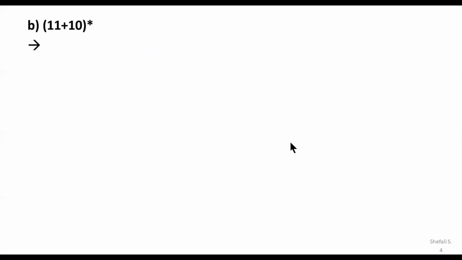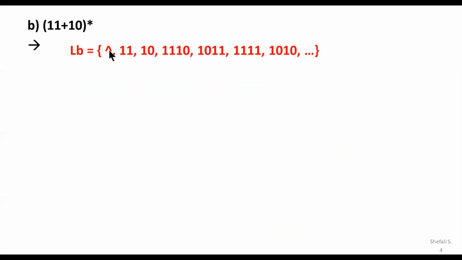Moving further to the next example, let example B be the combination of 1 1 or 1 0, bracket raised to the Kleene operation. That means a two-size string is there. It's an even-size string. Because it has that Kleene operation, the loop can be called for no time. That means the first word is obviously the null word. I'm using this symbol for the null word. Some literature may recommend the symbol epsilon for the null word.